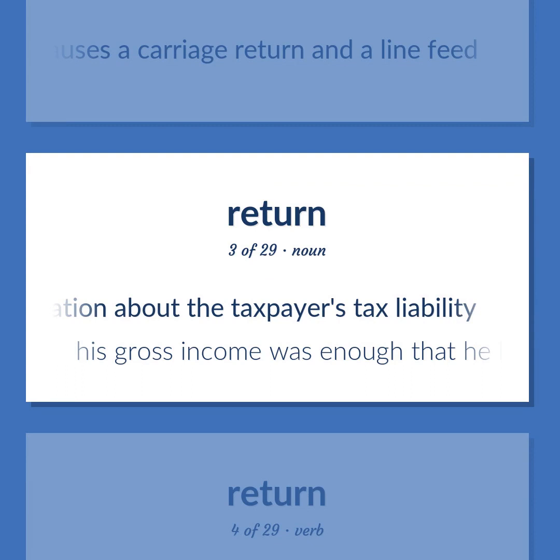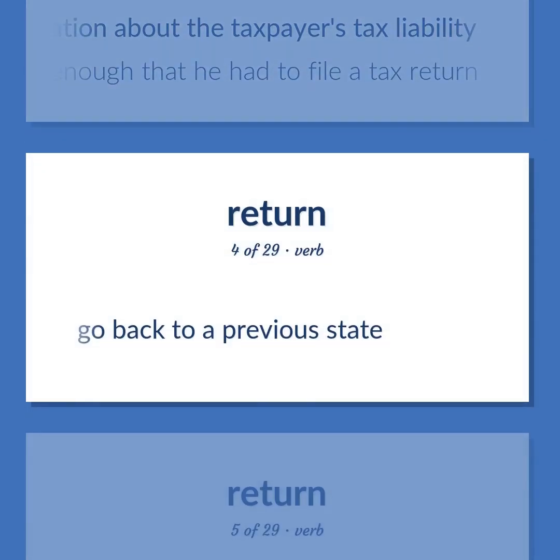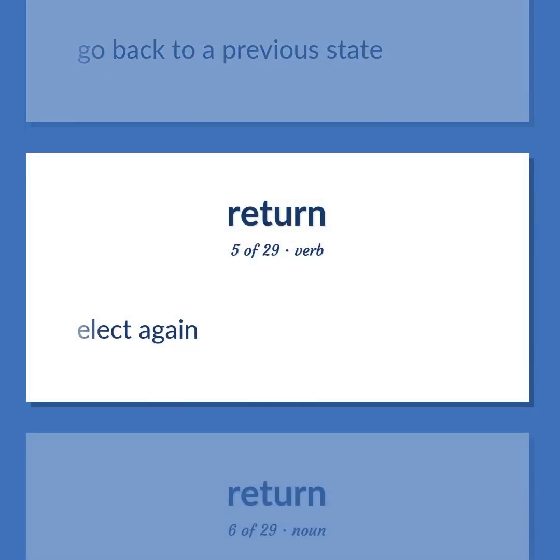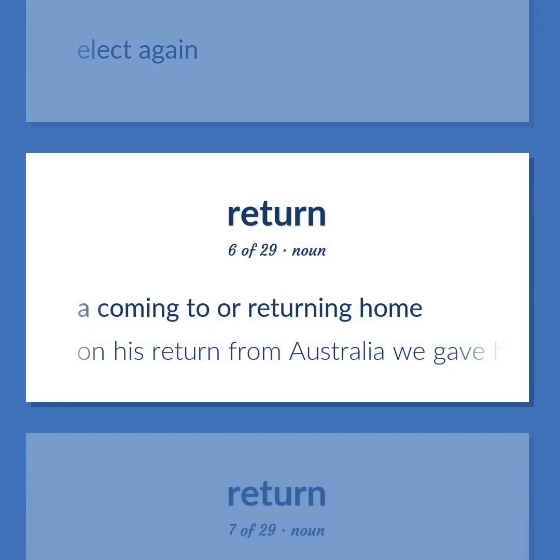His gross income was enough that he had to file a tax return. Go back to a previous state. Elect again. A coming to or returning home. On his return from Australia, we gave him a welcoming party.